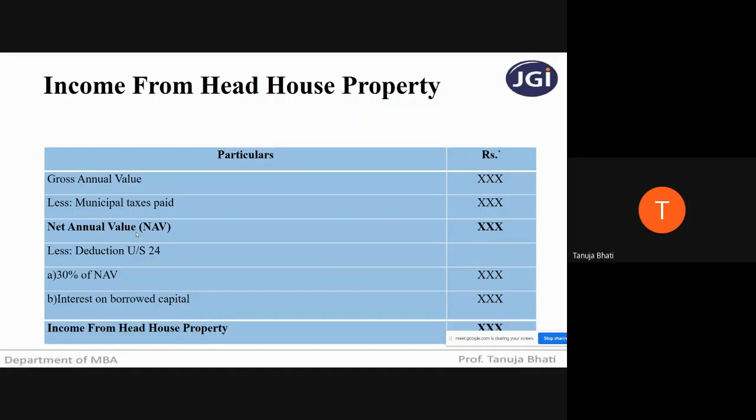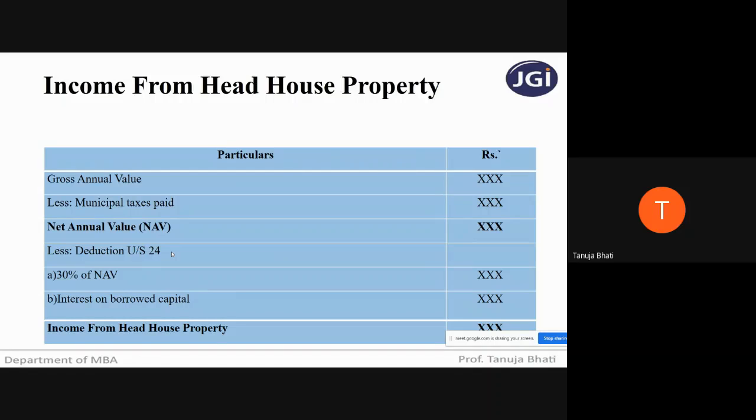Now on the net annual value, actually the tax is to be charged, but the government has given certain standard deductions under the head income from house property, which is under section 24. We already know that under the head income from salaries, we arrive at gross salary. But do we charge the tax on gross salary?